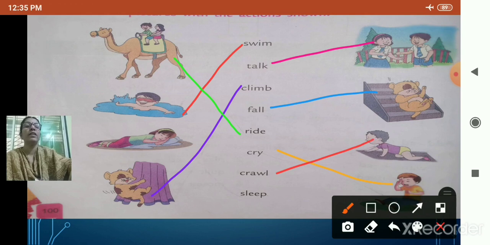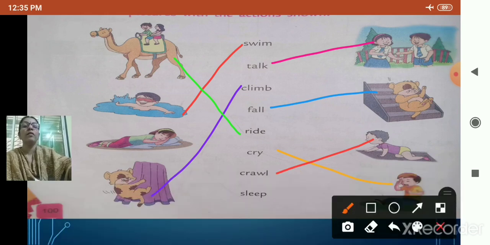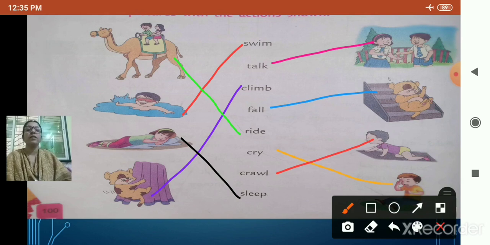Yes, this one is crawl. And the last word is sleep. So, yes, this. Come on, match fast. Match the action word to the pictures. Done? All are done? Very good.